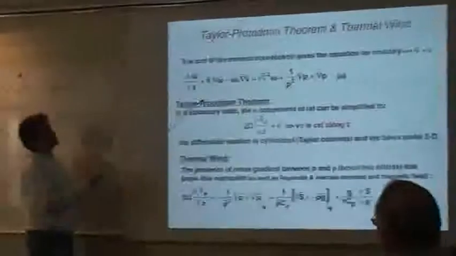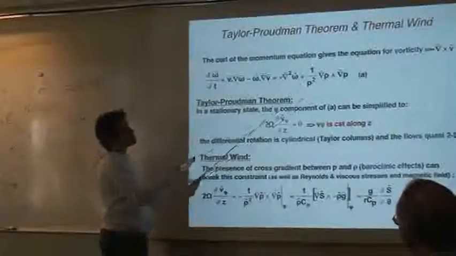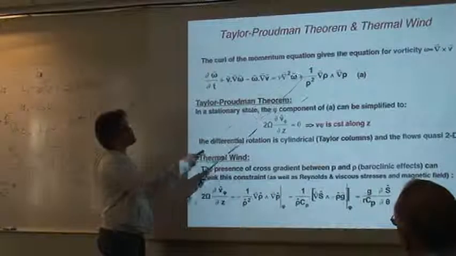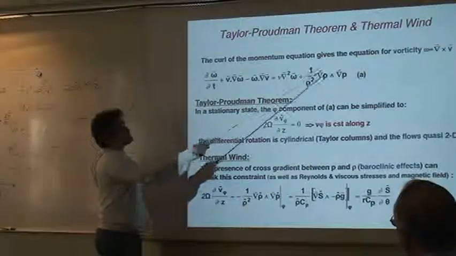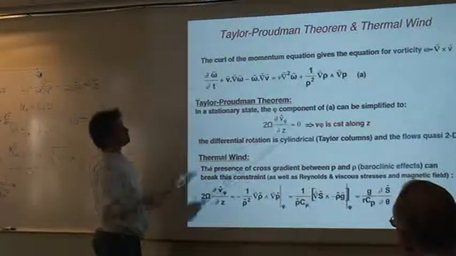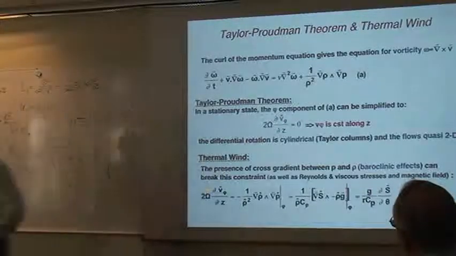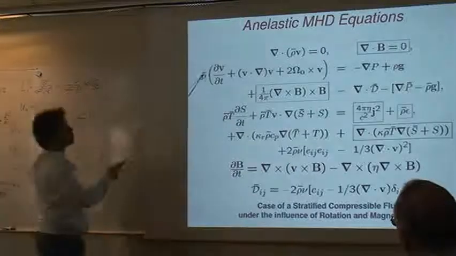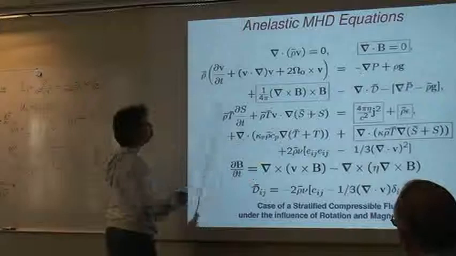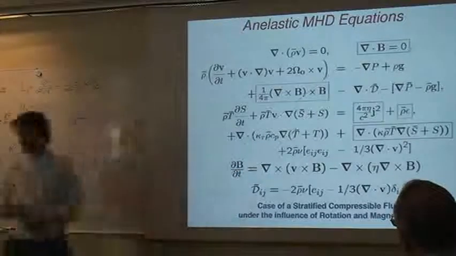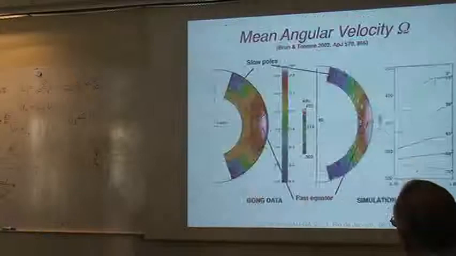So if you take the curl of the momentum equation, if you are stratified, you have a rho bar, and when you take the curl of the pressure gradient, you have 1 over rho grad P. In the Navier-Stokes equation, you take this rho bar, you put it there, you take the curl of this equation, and this 1 over rho bar grad P gives you this baroclinic term.